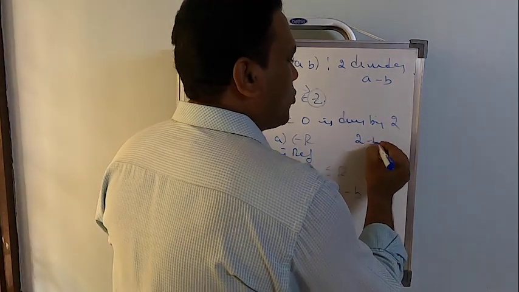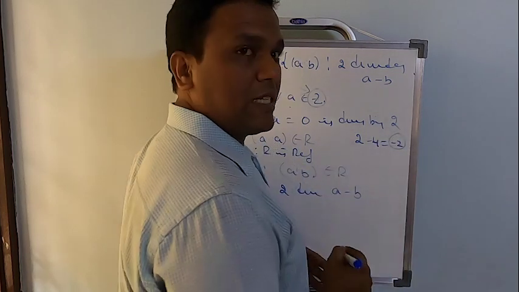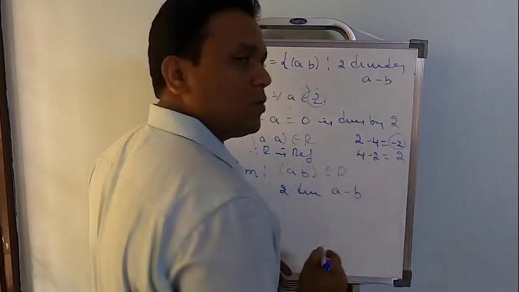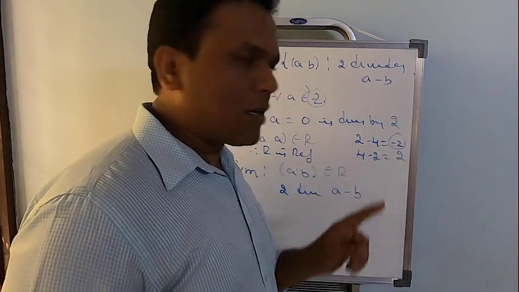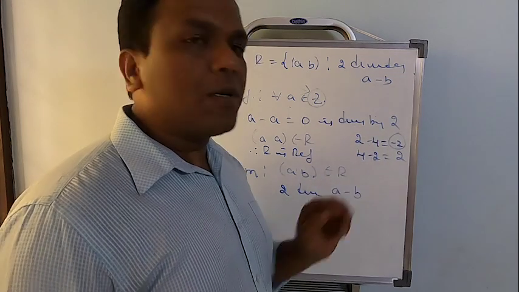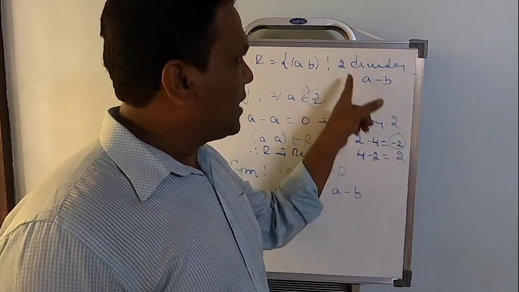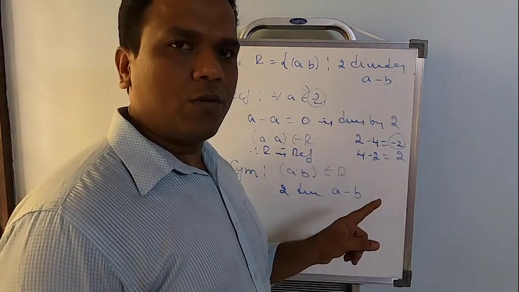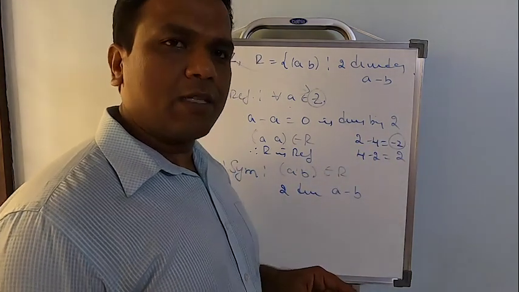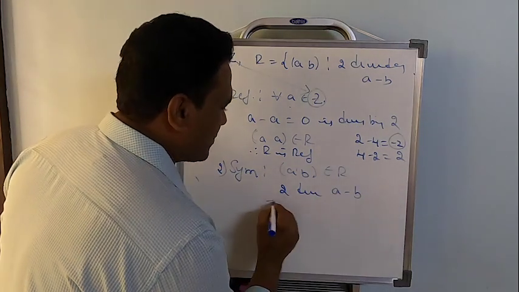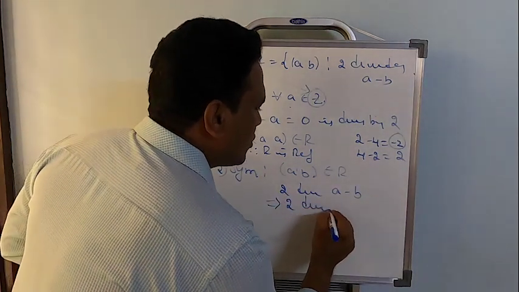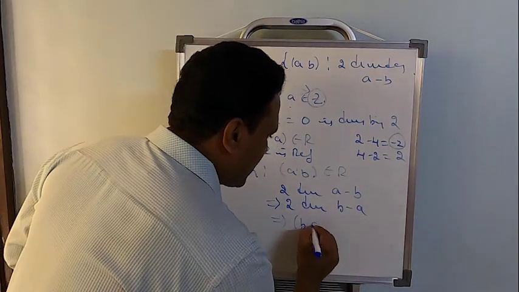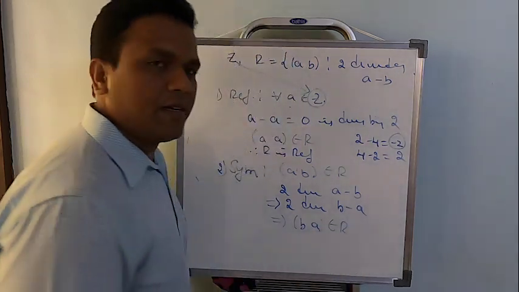For example, 2 minus 4 equal to minus 2. Minus 2 is divisible by 2. Correct, right? What is 4 minus 2? 2. That is also divisible. Don't look at whether the numbers are the same. Whatever numbers you get, the resultant number should be divisible by 2. That is what we need to check. If (a, b) belongs to R, (b, a) also belongs to R, it is possible. So if 2 divides a minus b, certainly 2 divides b minus a also, and this says the ordered pair (b, a) also exists in the relation.